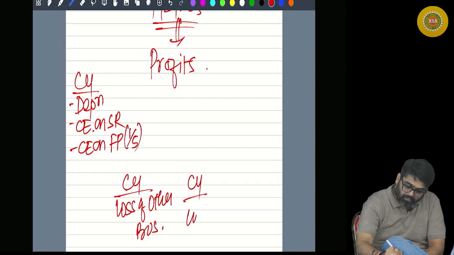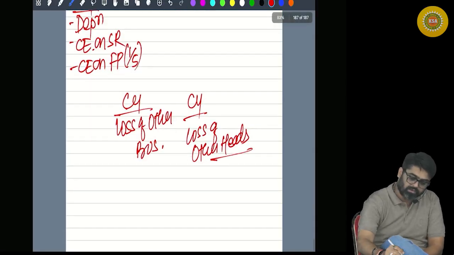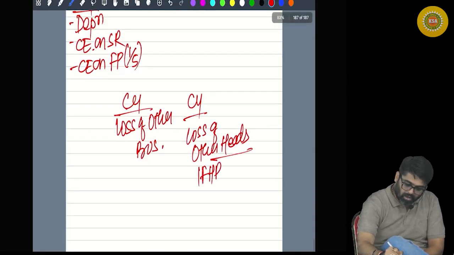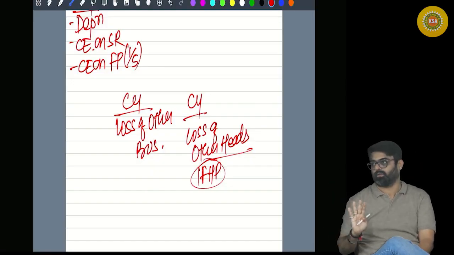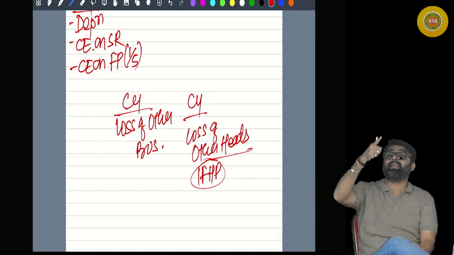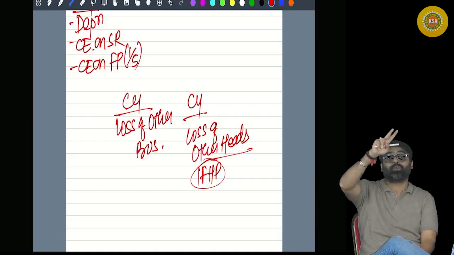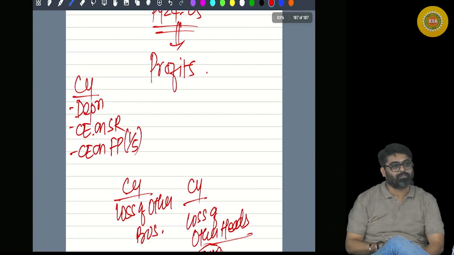Current year loss of other heads. Other heads like, let's say, income from house property head, and you are not following 115BAC. So this loss up to 2 lakhs can be adjusted against any head up to 2 lakhs. So can this loss be adjusted against your business income or not?